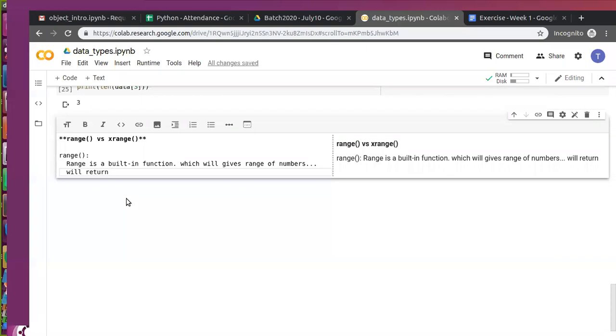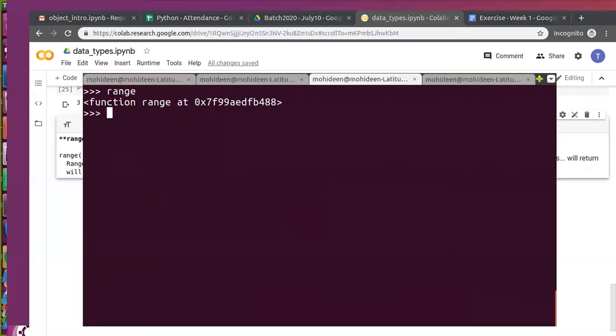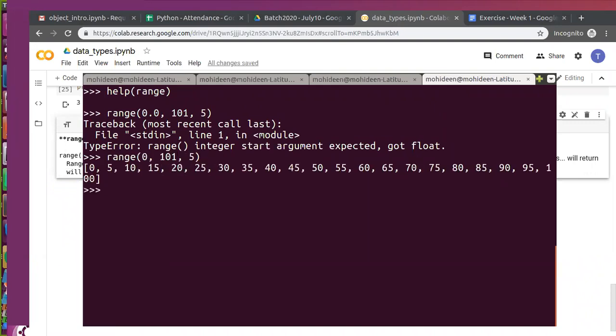Okay. Now we'll talk about range. So we have explained range, right? This was actually a built-in function, sorry, customized function. I deleted it. Now it falls back to the source one. Okay, we have discussed range. So here it produces a range of numbers.